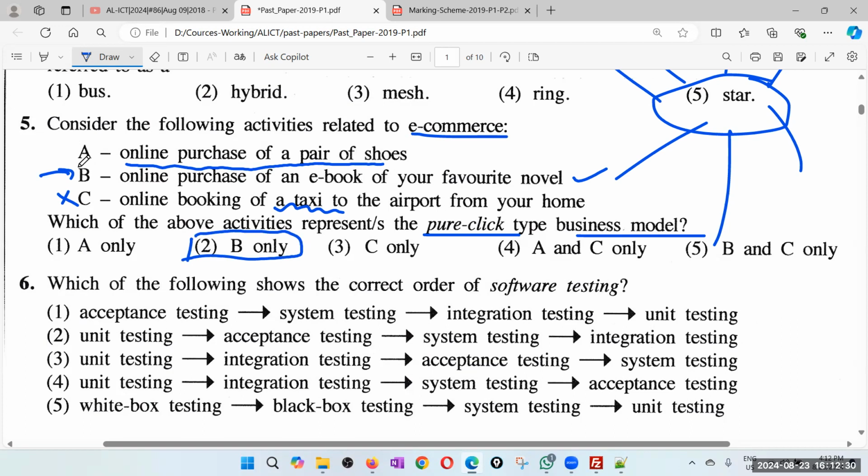Because pure click is not only for the virtual products. There are pure click businesses, like even eBay is a pure click business. Amazon is pure click because you can only get things online. But anyway, it looks like the examiner is more concerned about no physical interactions at all. Maybe I'm not very sure. So I'll go for B, but still I feel like the answer should have been A and B.